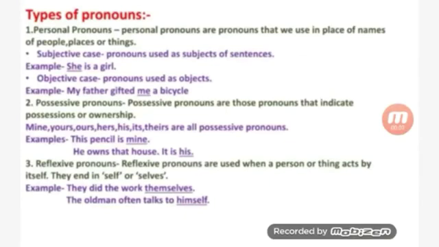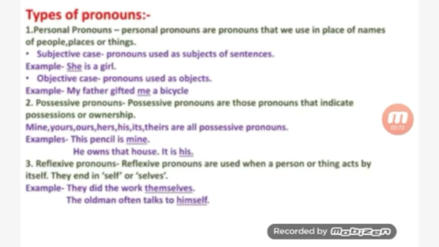Look at the examples. This pencil is mine. He owns that. It is his. So these sentences are showing the ownership, whose. So these are possessive pronouns.